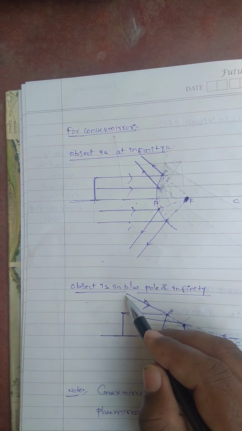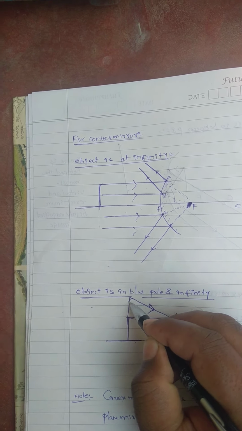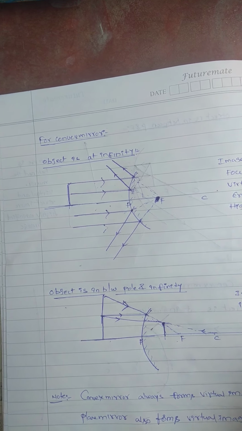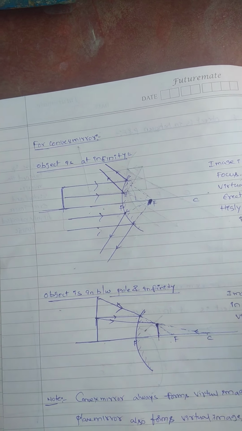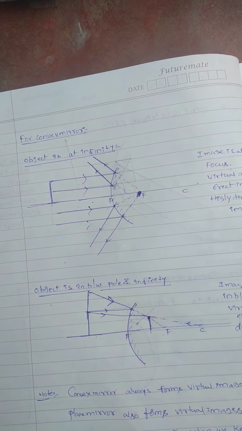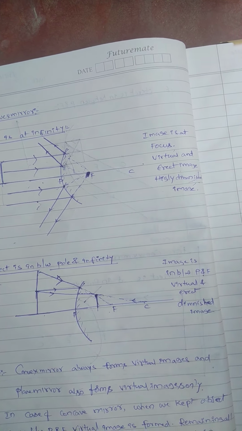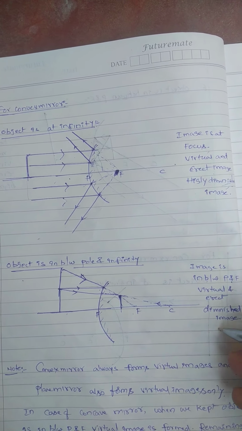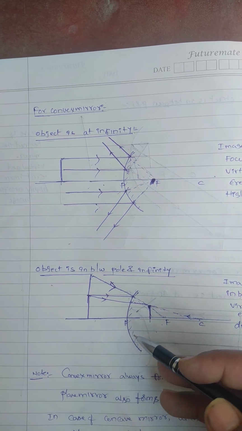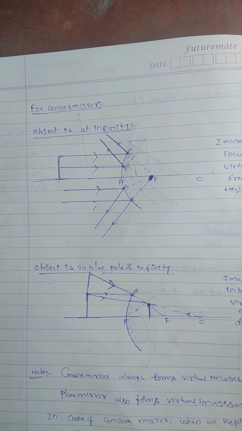You see the object size is this much, but the image size is this much only. So it is a diminished image, small size. See, this is the object size and this is the image size. If the image size is small, we call it a diminished image. So the image is in between pole and F, and of course the image is behind the mirror, virtual and erect also.